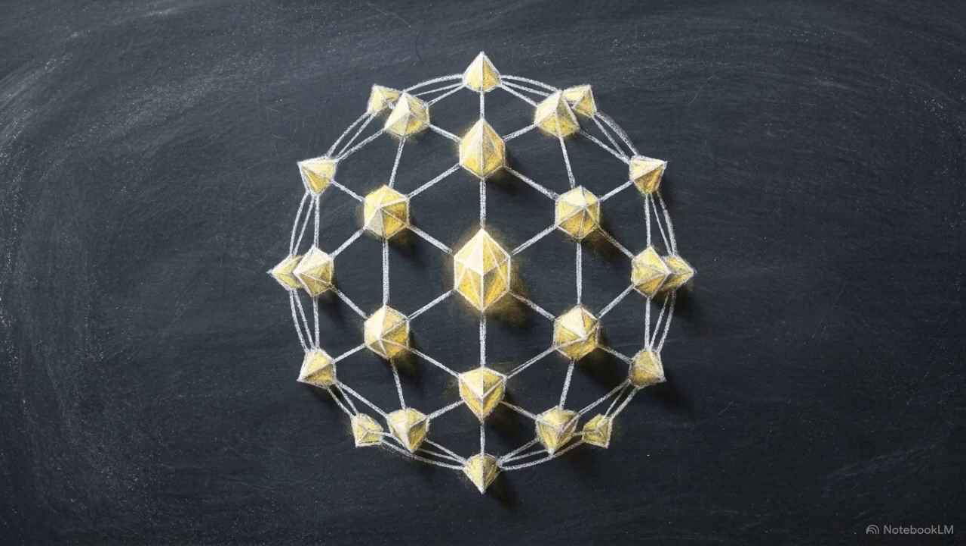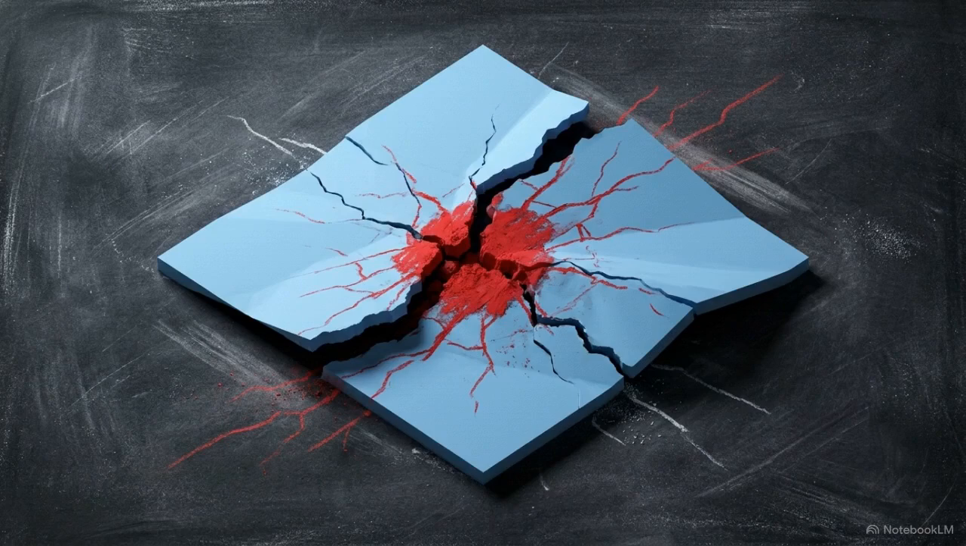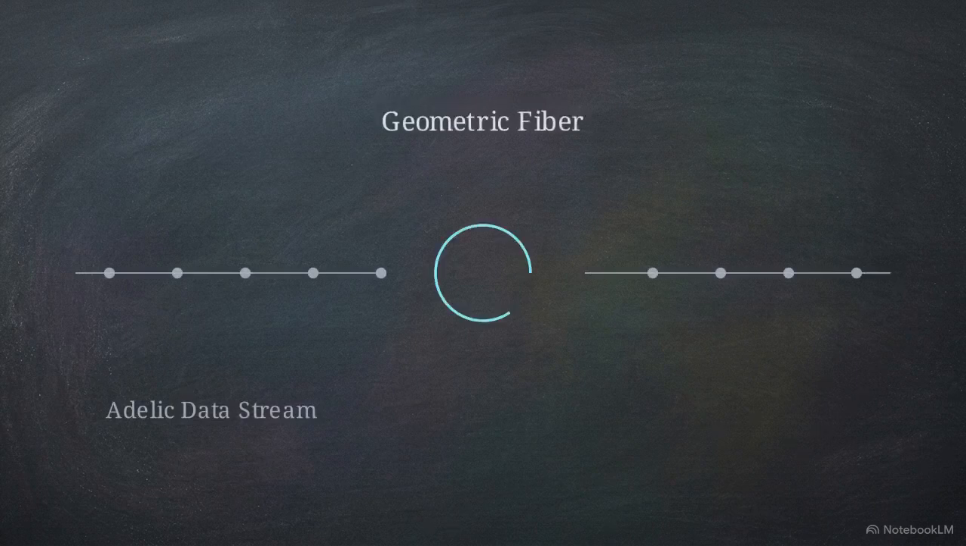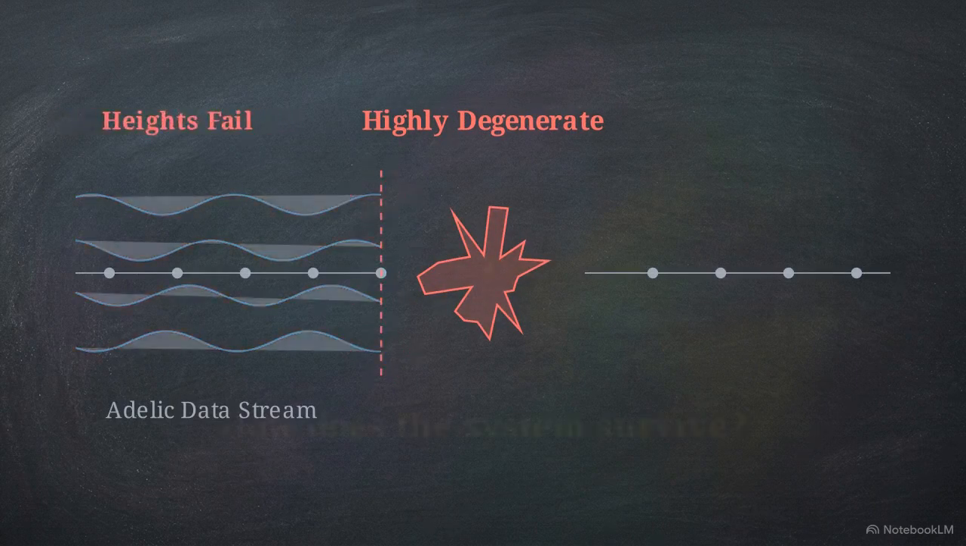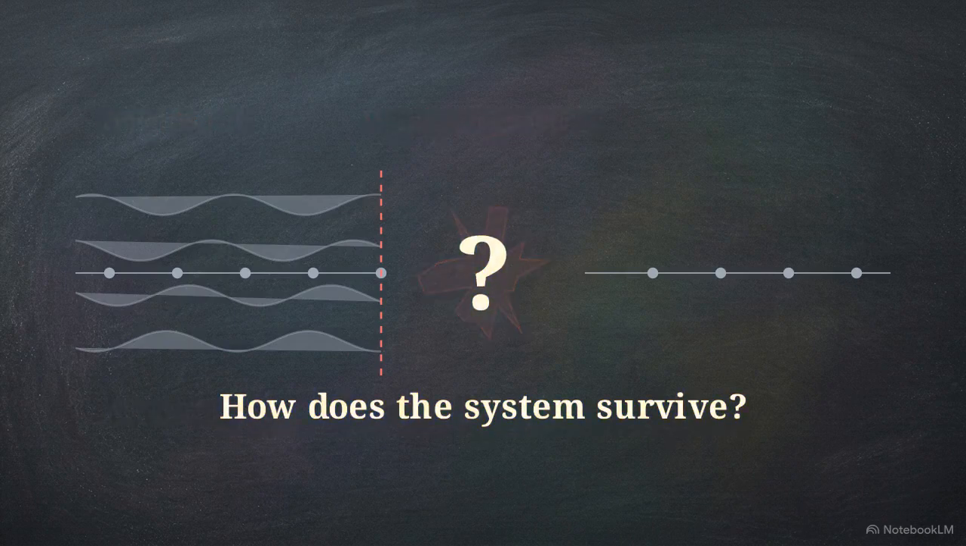But what happens if the elliptic curve undergoes deep, wild ramification at a specific prime? In those cases, the geometric fiber becomes highly degenerate, and our standard continuous Archimedean heights fail completely. How does the system survive? This equation provides the answer.